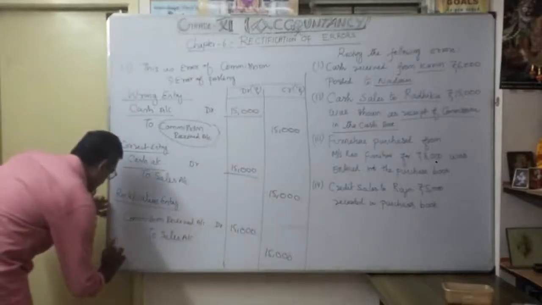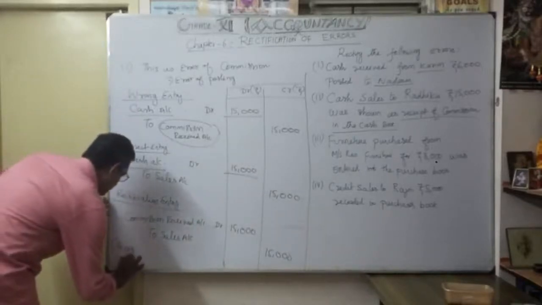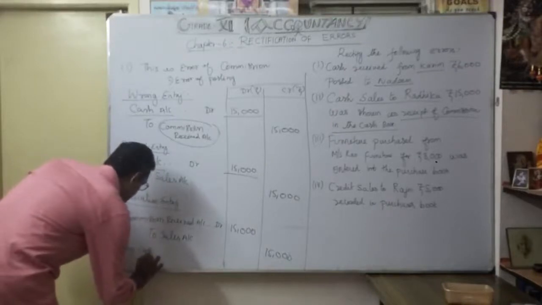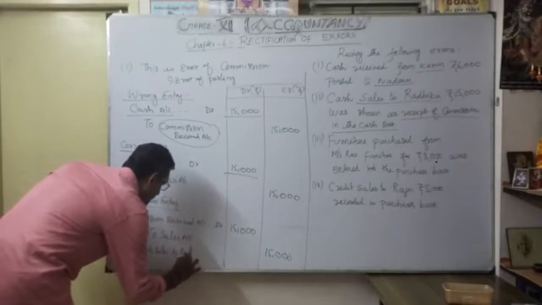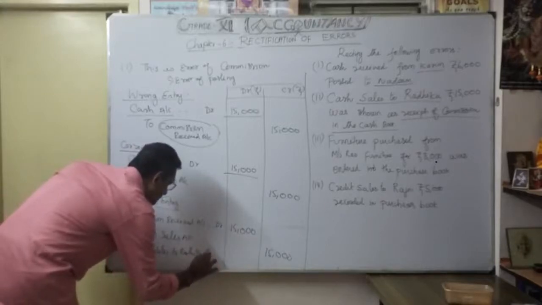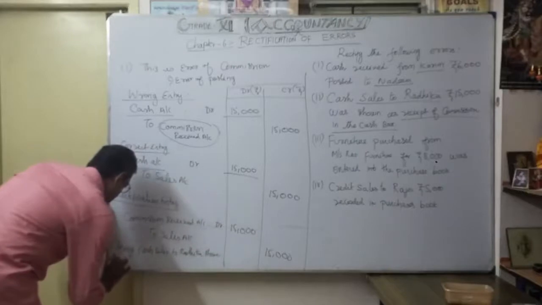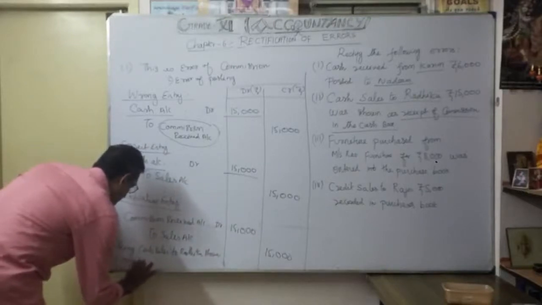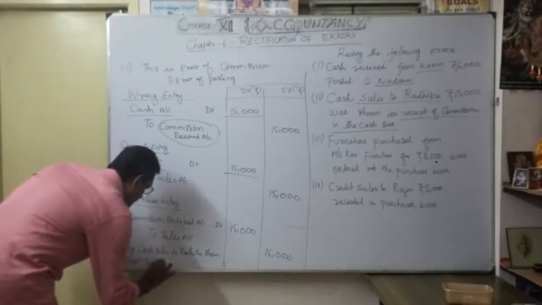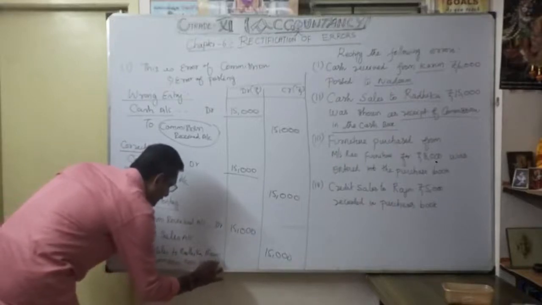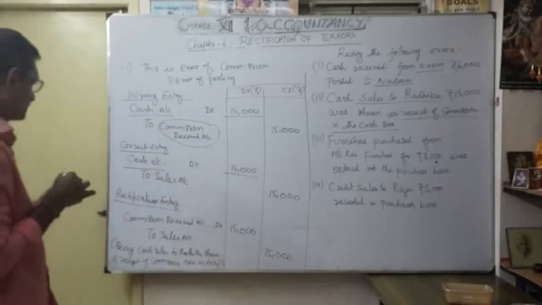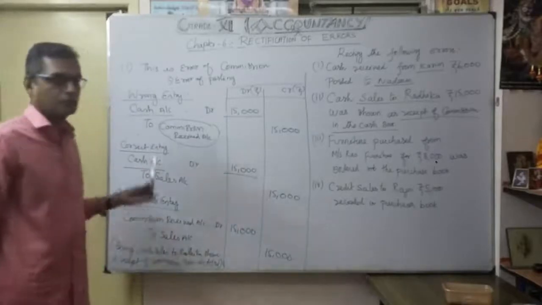So the narration being: cash sales to Radhika shown as a receipt of commission, now rectified. Okay, so narration is very important. Commission now rectified. Understood? Repeat once again.